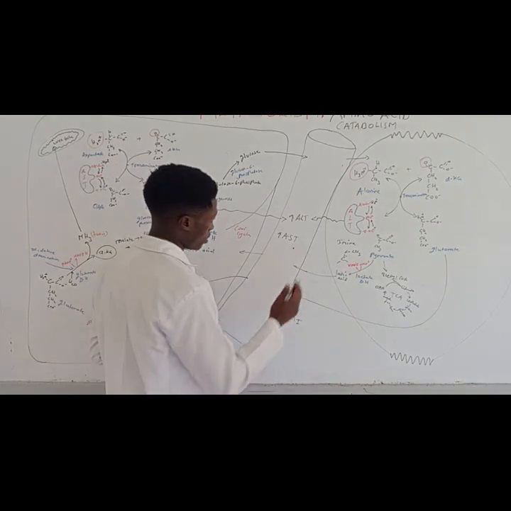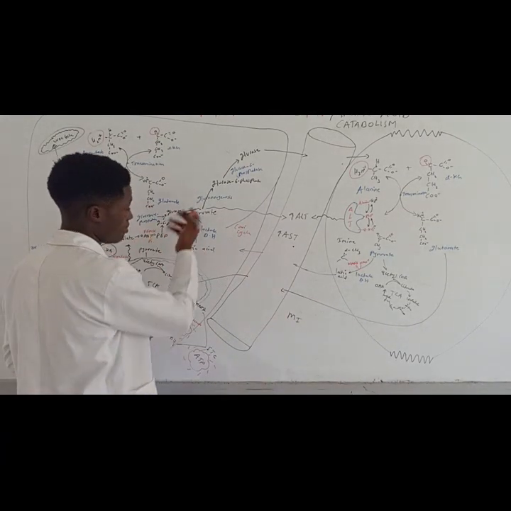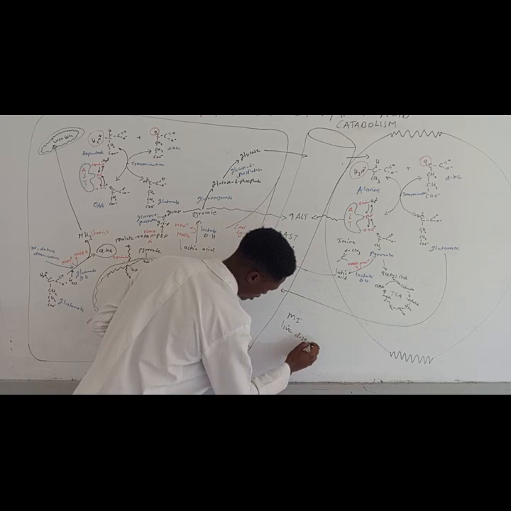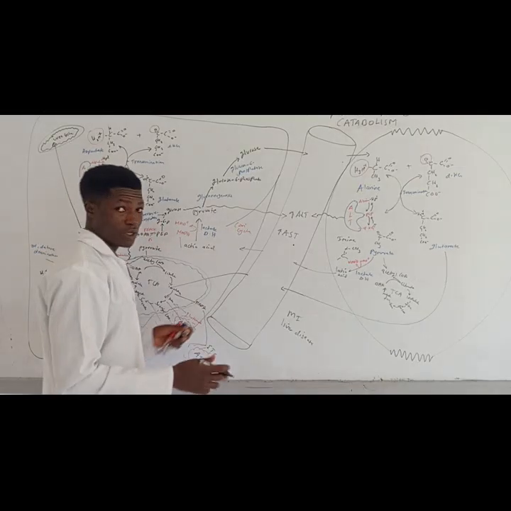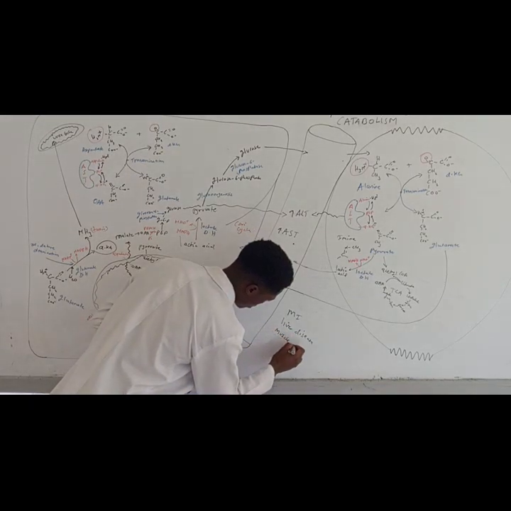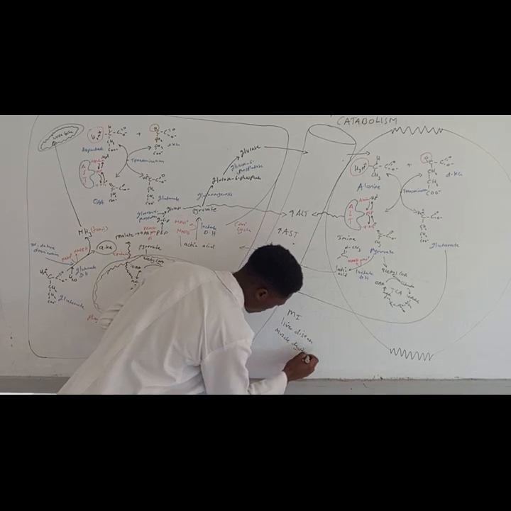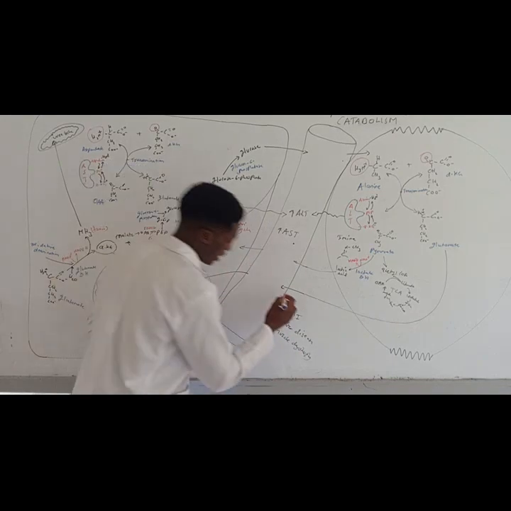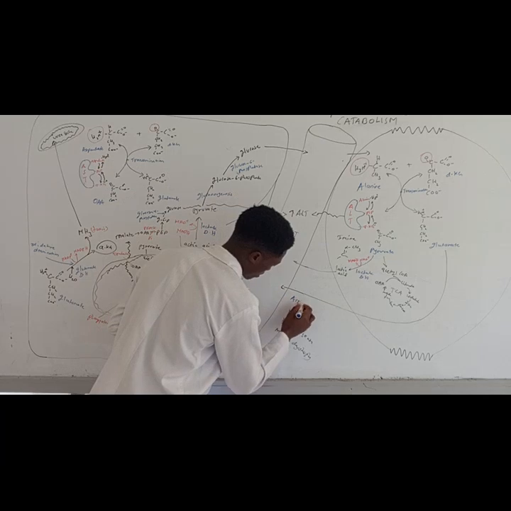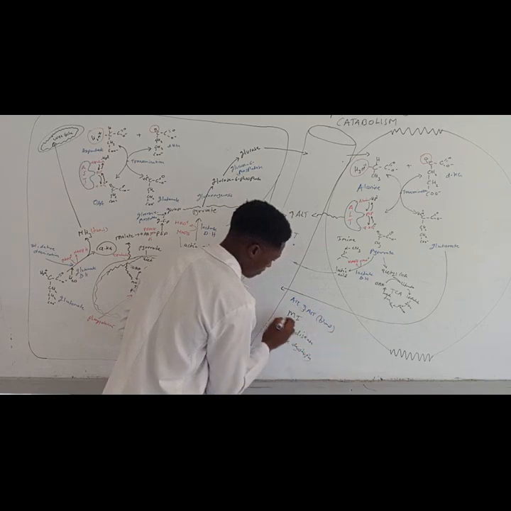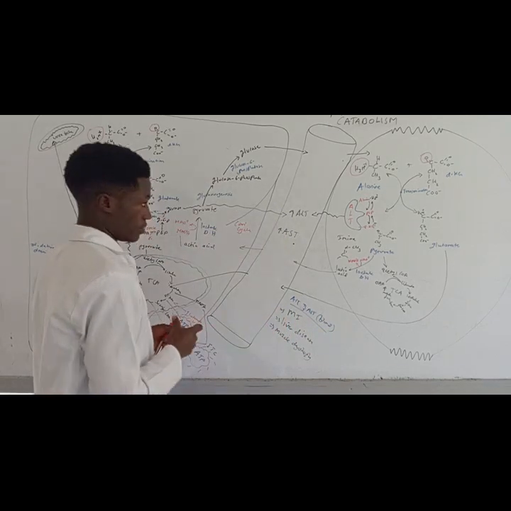Another one is liver disease, and also in the muscle, maybe muscle dystrophy. So these are the disorders that can be associated with the presence of ALT and AST in blood, or in serum, or even in plasma.